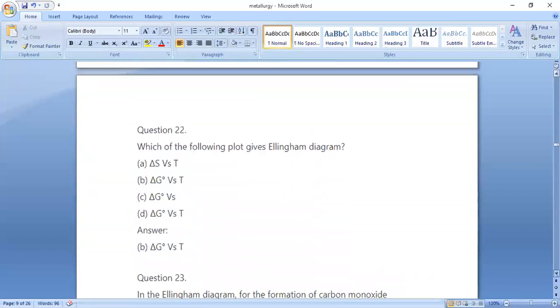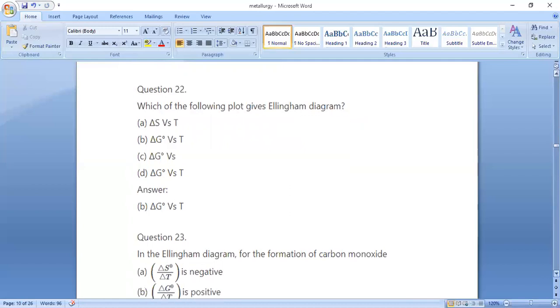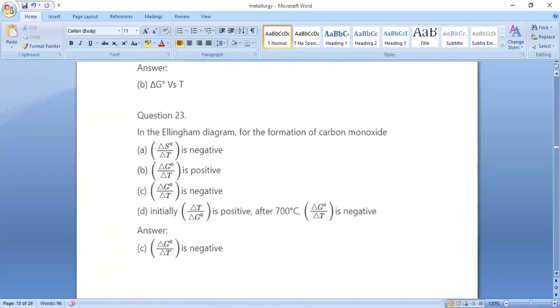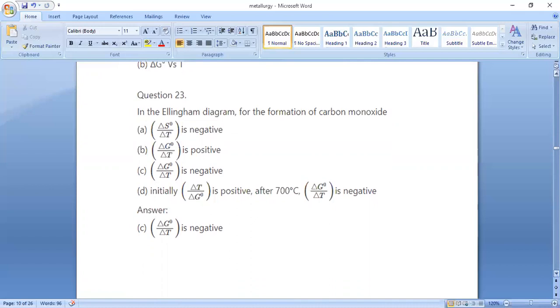So next question number 22. Which of the following plot gives the Ellingham diagram? So delta G naught versus T. So option B is the correct answer. So next question number 23. In the Ellingham diagram, for the formation of carbon monoxide, delta G naught by delta T is negative. So option C is the correct answer.